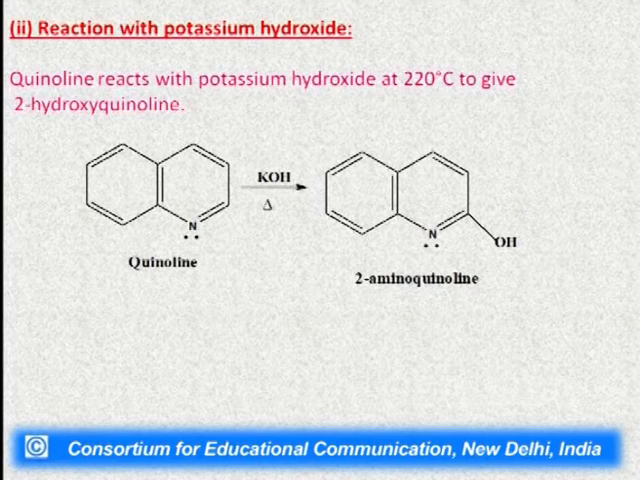Then comes the reaction with potassium hydroxide. It is again a type of nucleophilic substitution reaction in which quinoline will react with potassium hydroxide at 220 degrees centigrade to give us 2-hydroxyquinoline. Here again we will get the hydroxy substituent at the position number 2, and this nucleophile will give us the 2 substituted quinoline.